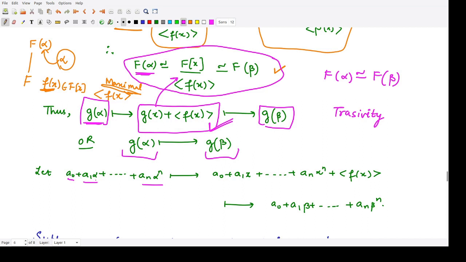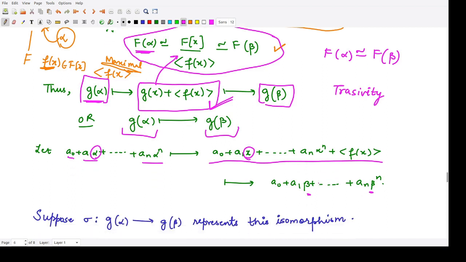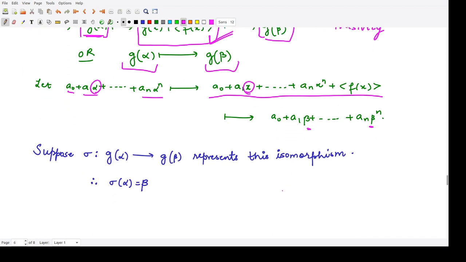In place of alpha, you write x here, and this is added to the maximal ideal, and then this is mapped to g of beta. g of beta would be the same polynomial where x has now been replaced with beta. This is the mapping that we got, and we know that this is an isomorphism. We name this mapping sigma.